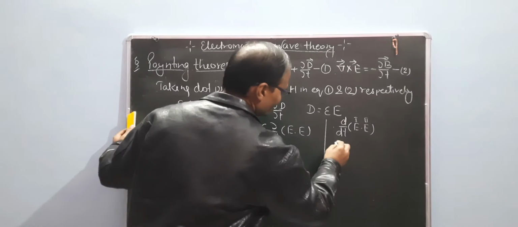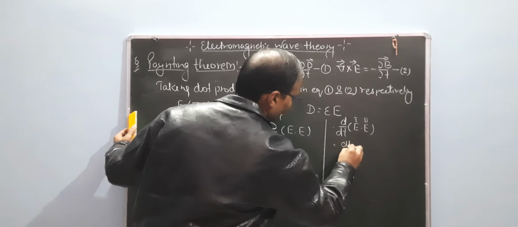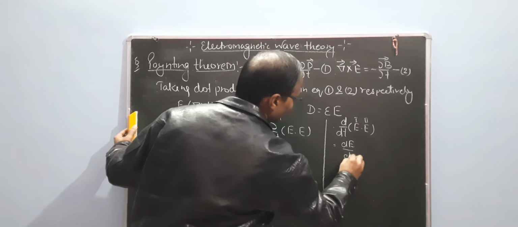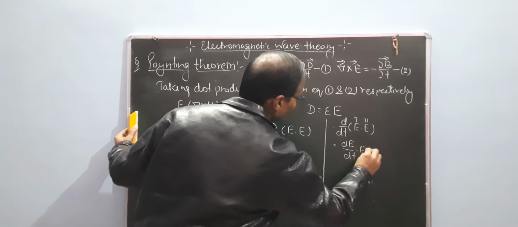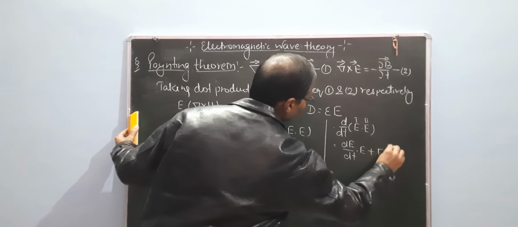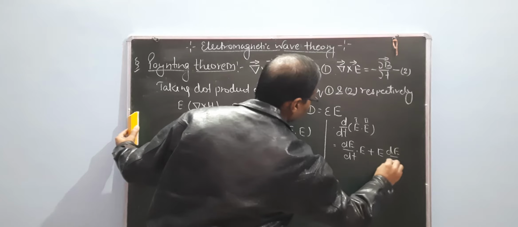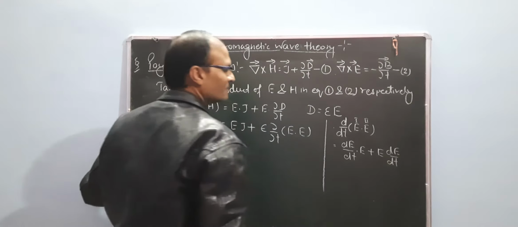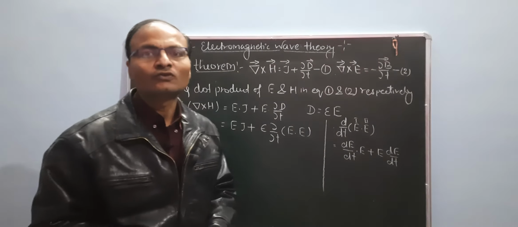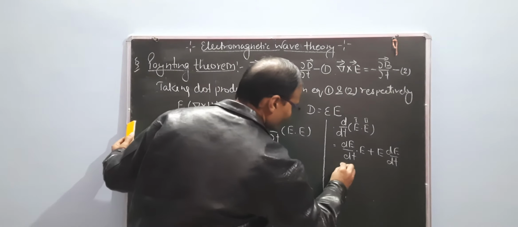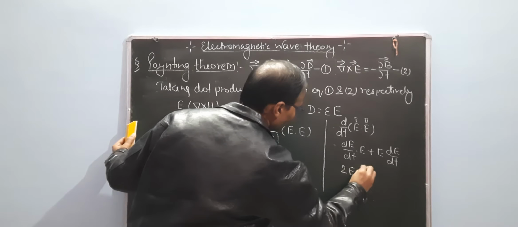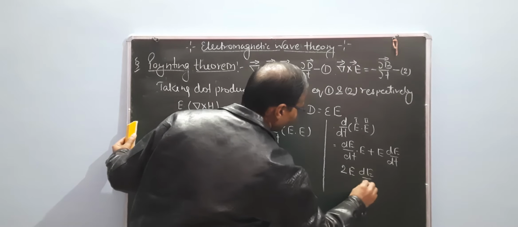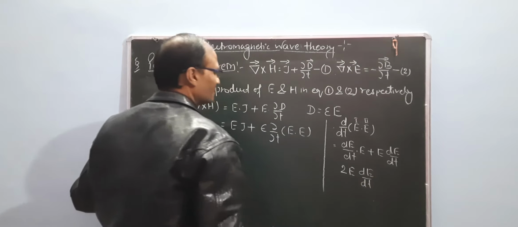So dE upon dt plus E dE upon dt. So this equation is 2 times E dE upon dt.